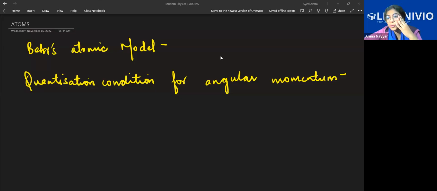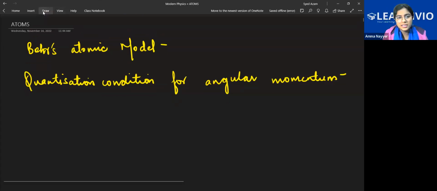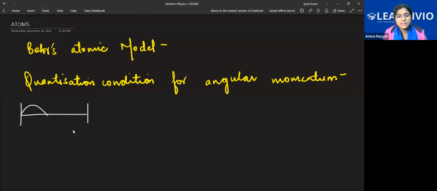So coming to Bohr's postulate, before that, there's Bohr's quantization condition. Let us discuss that. See, this is a wavelength. After this, the wave will start repeating itself, right? That is what is meant by a wavelength: the length of one wave before it starts repeating itself, or the consecutive distance between a crest and a trough. This is the wavelength.